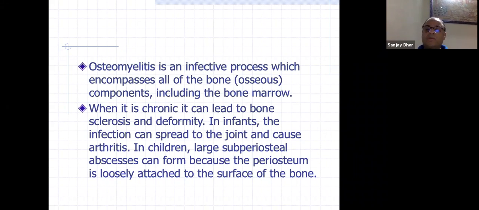But in the knee, it is extracapsular, and in an older child where the barrier has come, the epiphyseal plate has appeared, then there will not be such destruction. And then you need to differentiate between osteomyelitis and septic arthritis, which I'll tell you in the differential diagnosis.